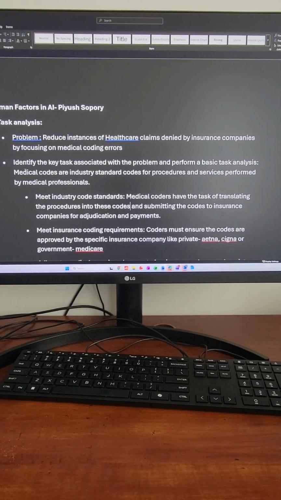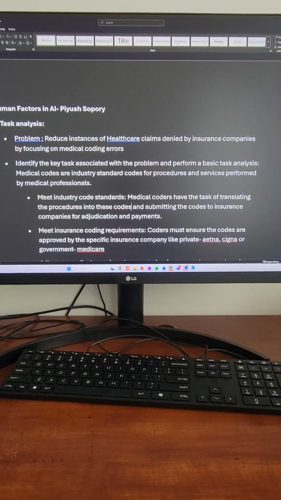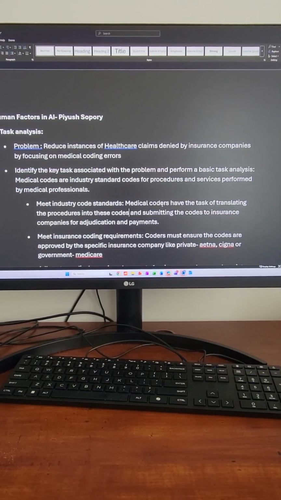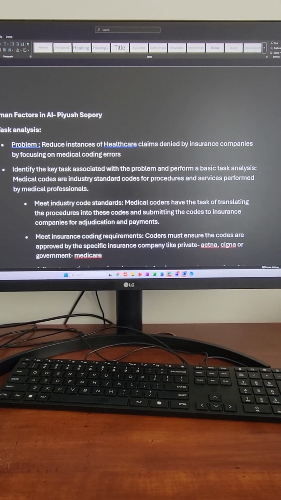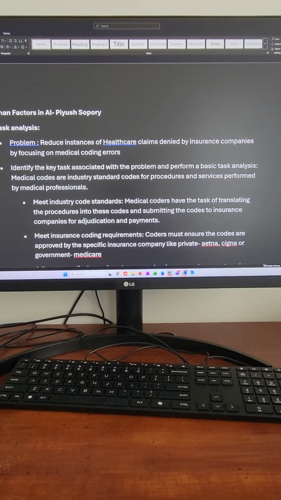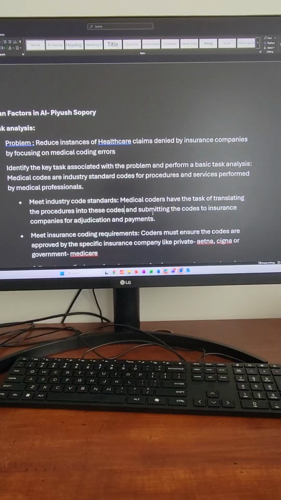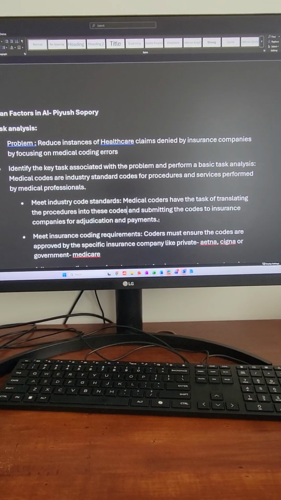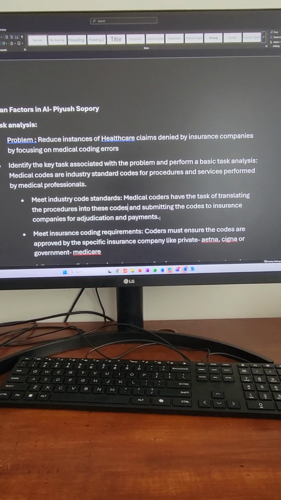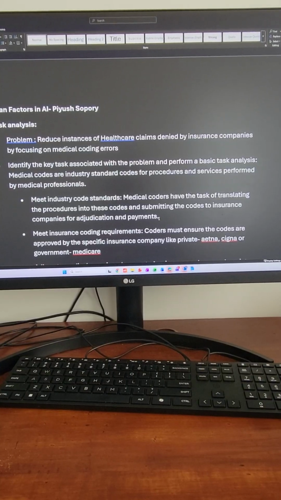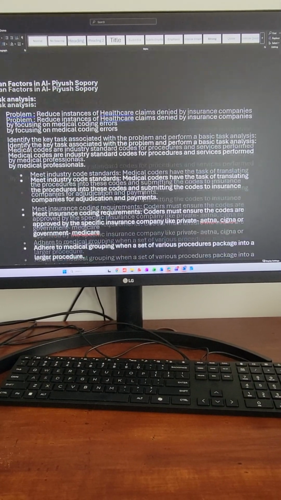the key tasks now. First, meet industry code standards. Medical coders have the task of translating the procedures into specific codes, which are designated by authorities, companies such as ICD and other organizations like HCPCS, etc.